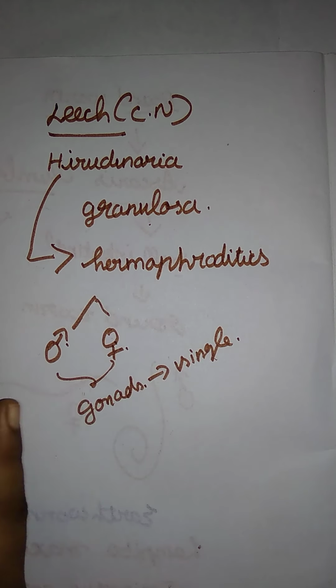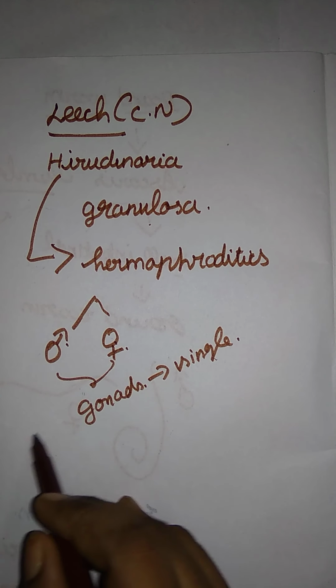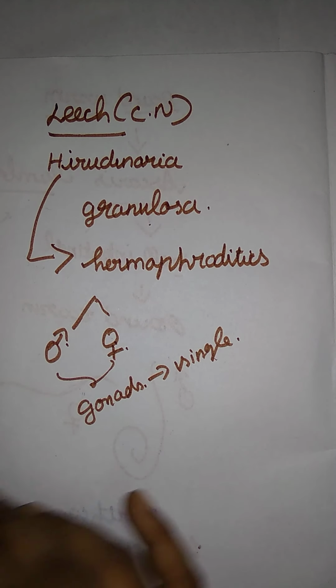I will explain in detail. For the next topic, vertebrates and invertebrates, I will explain Annelida, Arthropoda, everything. Okay, here a leech is parasitic in nature. Their body is segmented and they live in both freshwater and terrestrial areas.